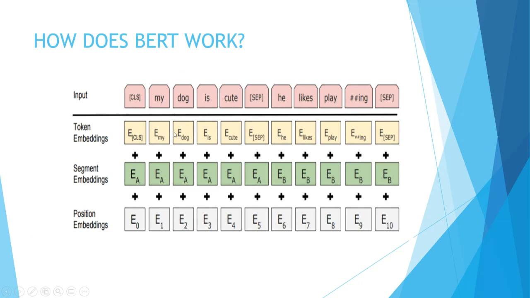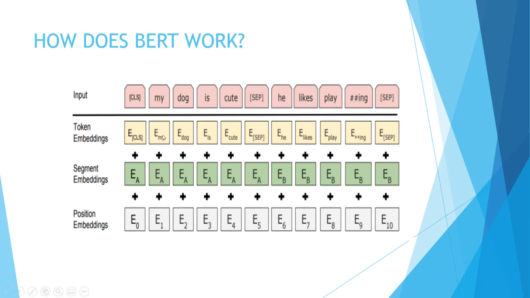Then you embed each of the words, using word2vec or those kinds of word embeddings. Then also segment embeddings, meaning depending on the separator, which part of the sentence it belongs to.